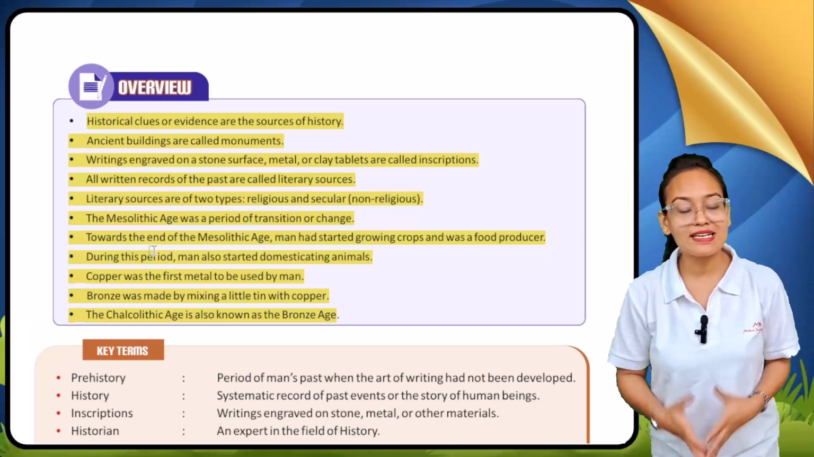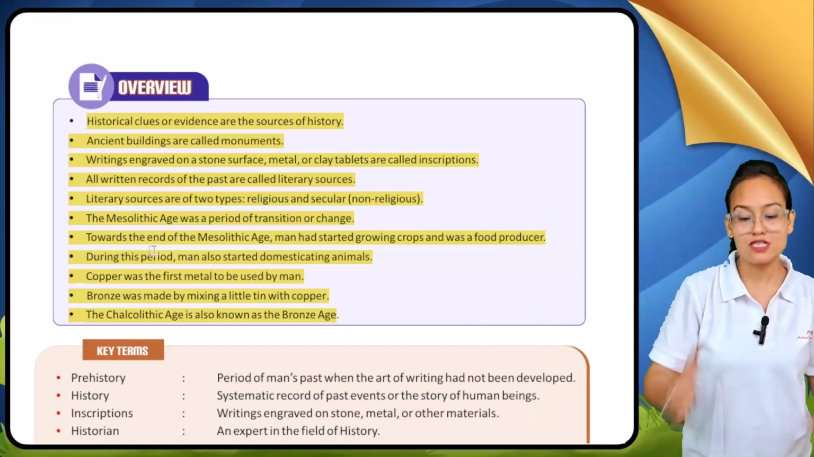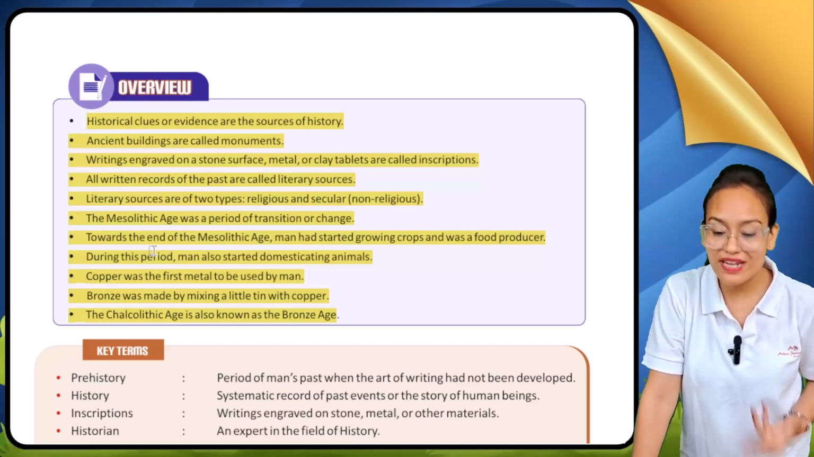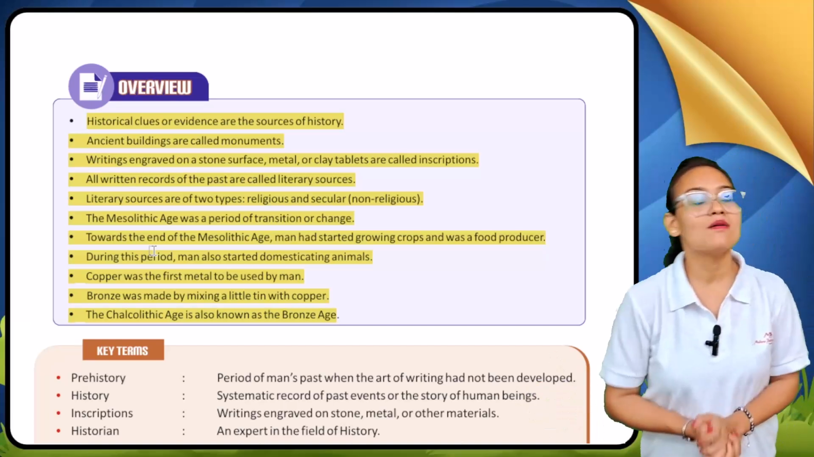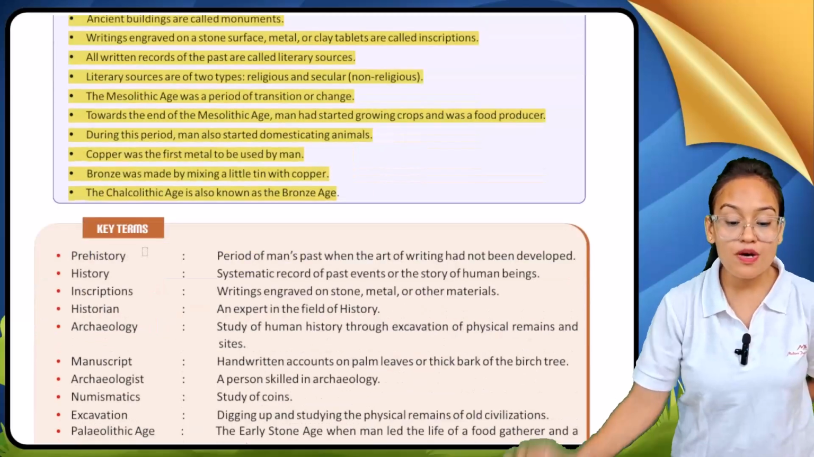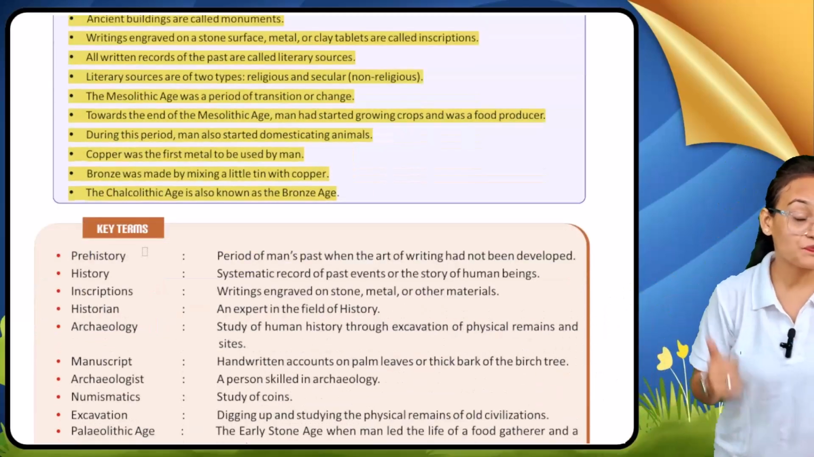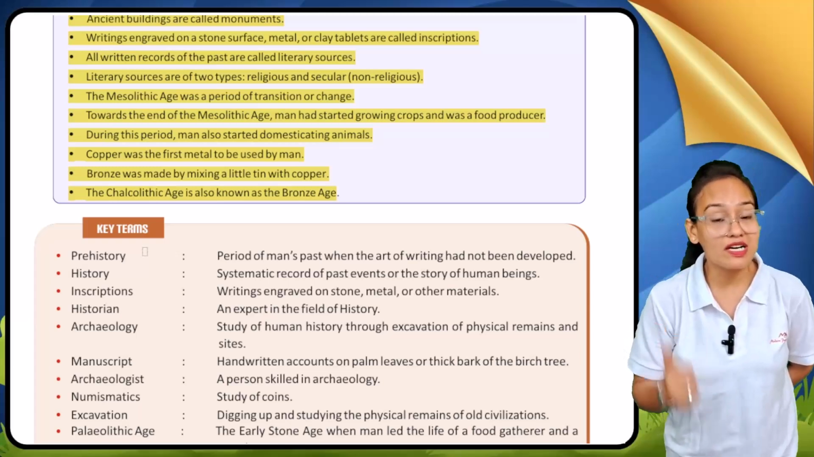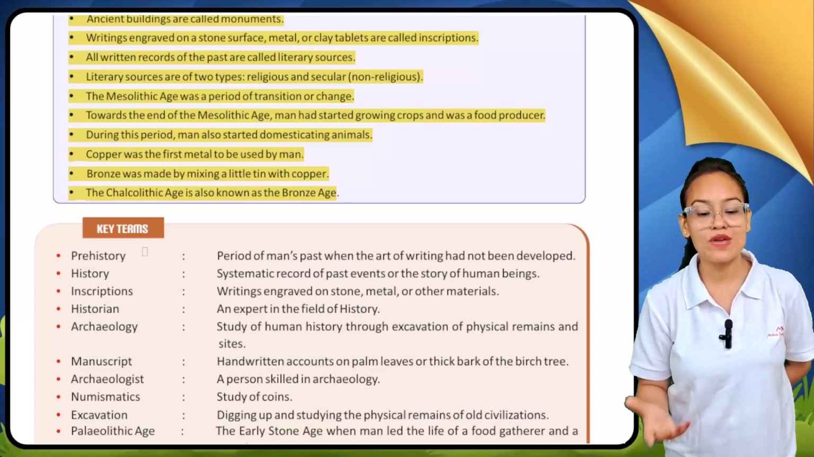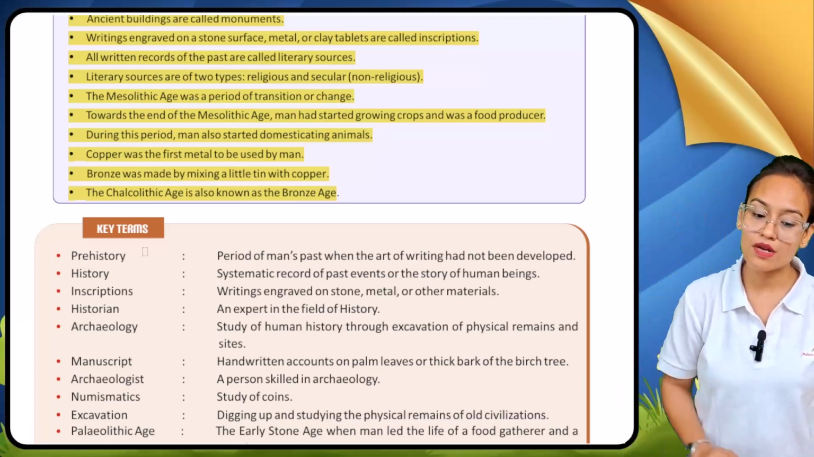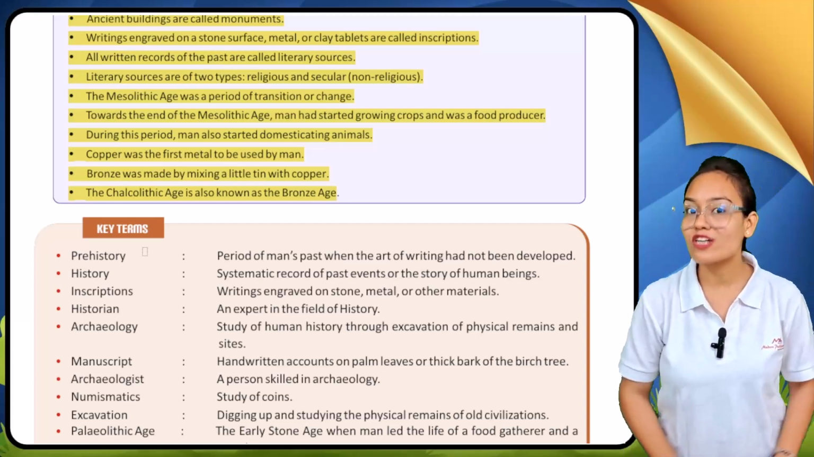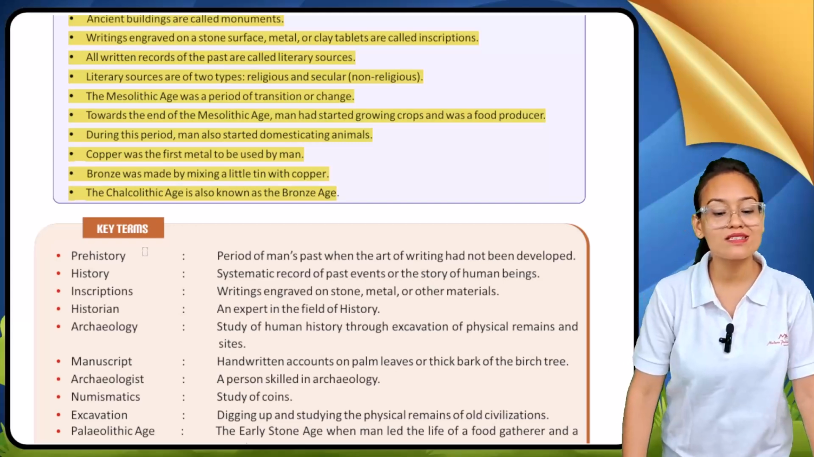When the Mesolithic age ended and the Neolithic age started, men started growing crops, means they started doing agriculture. During the Neolithic period, men also started domestication of animals, and copper was the first metal. Remember this thing, the first metal which early man used is copper. They also used to make bronze by mixing a little tin with copper. The Chalcolithic age is known as the Bronze Age. The era in which bronze metals are predominantly used is known as the Chalcolithic age.